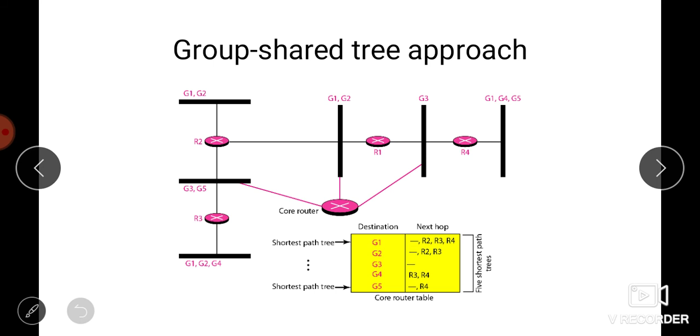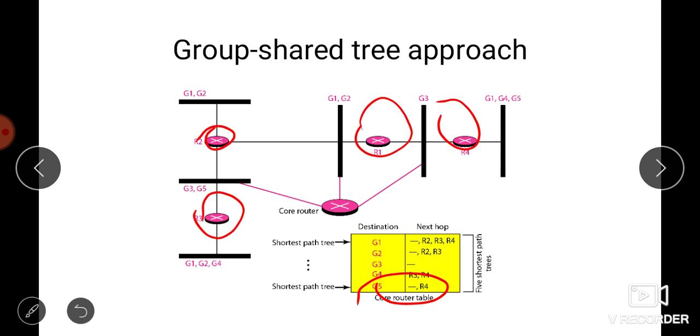Okay, so in group shared tree approach, only the core router, which has the shortest path tree for each group, is involved in multicasting. So this is the core router table. So for G1 we have R2, R3 and R4. We are only transmitting to R2, R3, R1, R4. So all these have one core router. So this router is something centralized, like a centralized algorithm. So the message will simply be transferred to the core router and then to other routers.